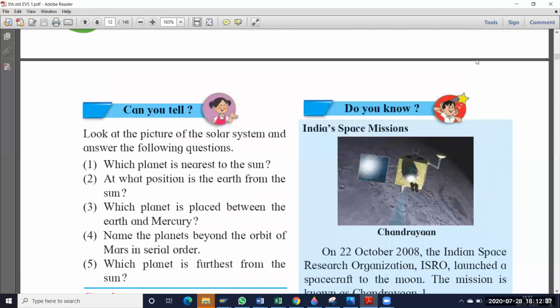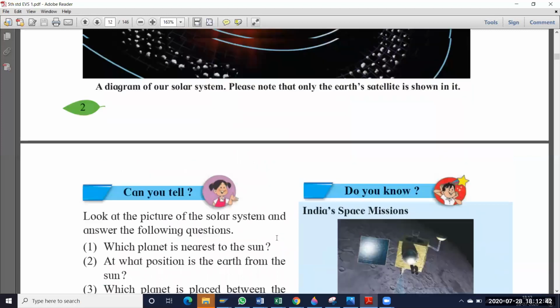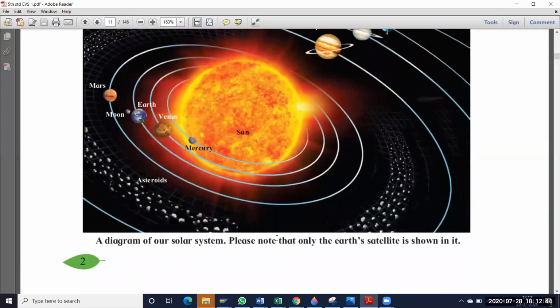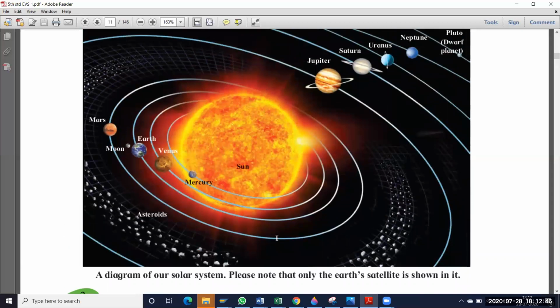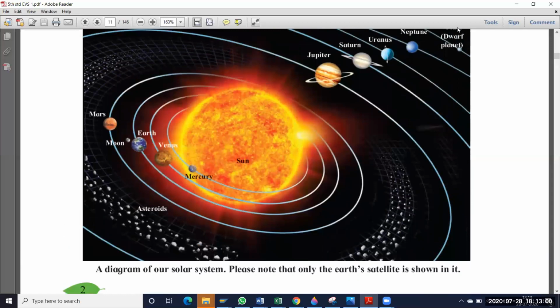And the last question is, which planet is furthest from the sun? So furthest means what? Far. Which planet is very far from the sun? Okay, see here. So which one is far? So this one. This Pluto is very far from the sun. That means it is a very long distance between Pluto and the sun. Okay, and this is a very small planet also.